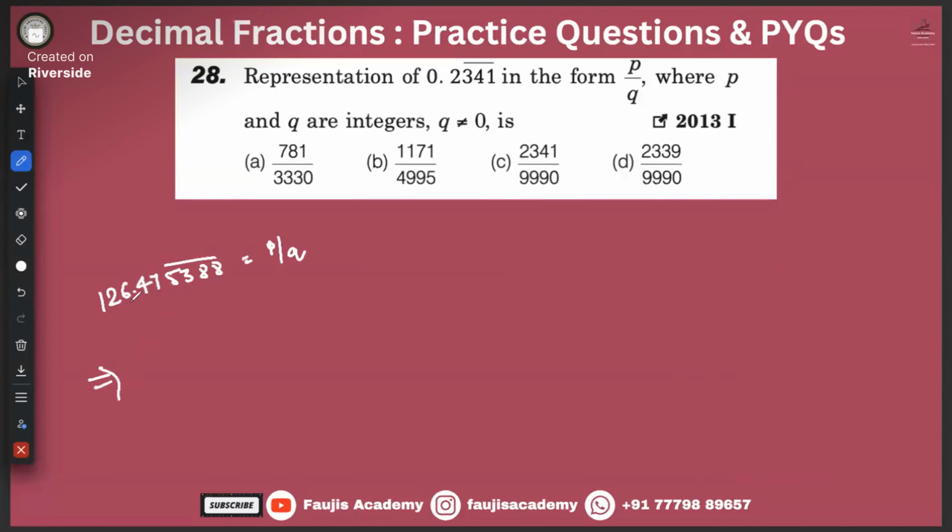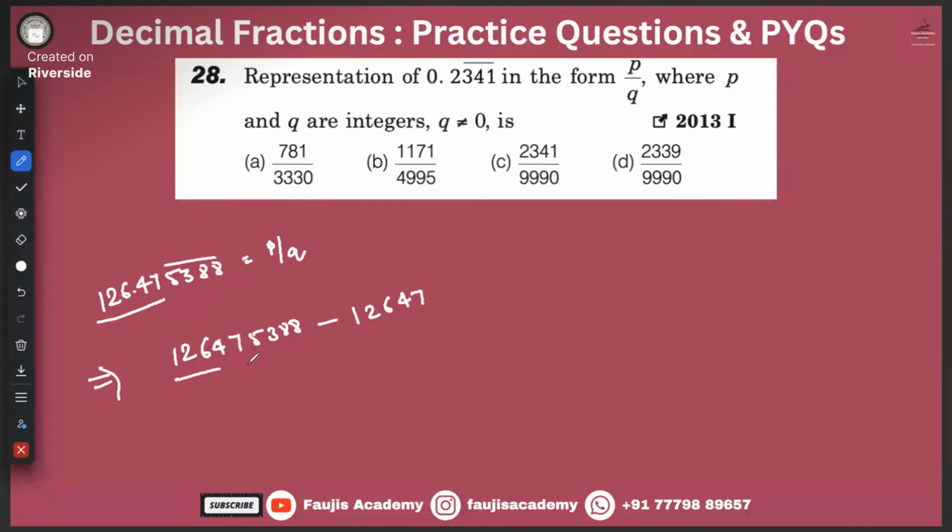First, forget the bar and decimal. Write down the number 1, 2, 6, 4, 7, 5, 3, 8, 8, minus. Forget all the digits under the bar, and also forget the decimal, and write down the number.